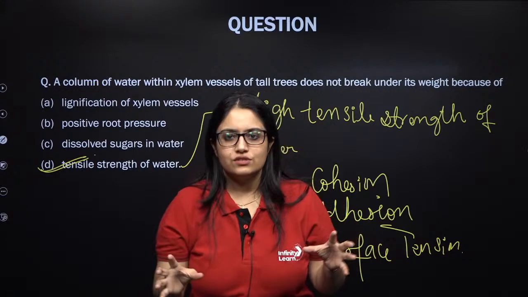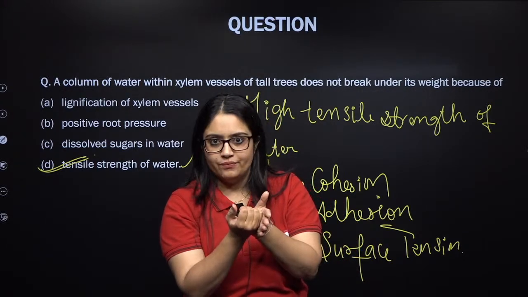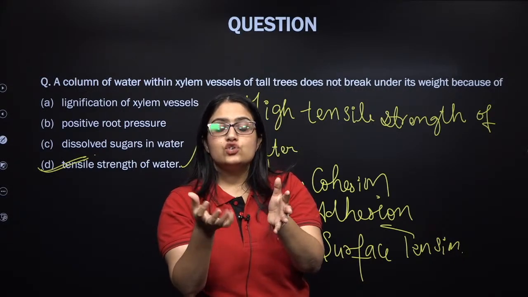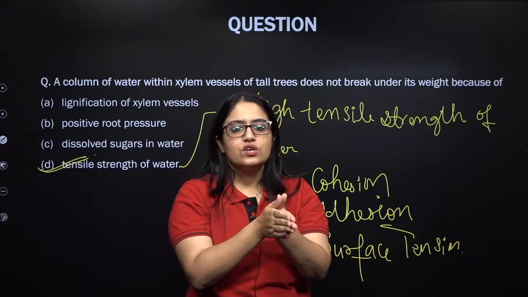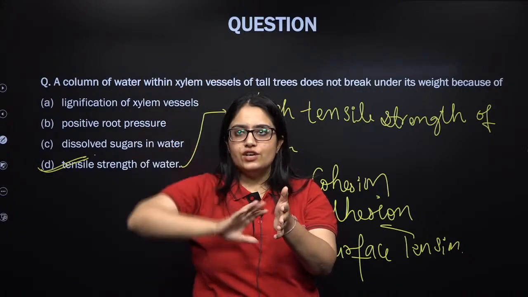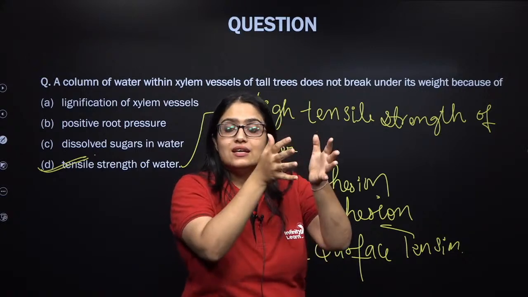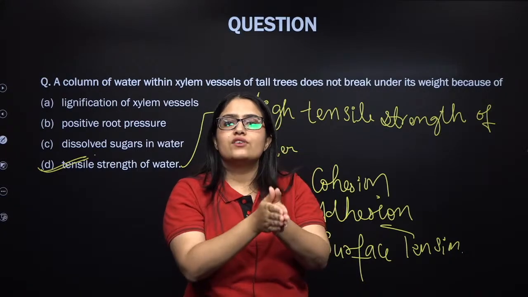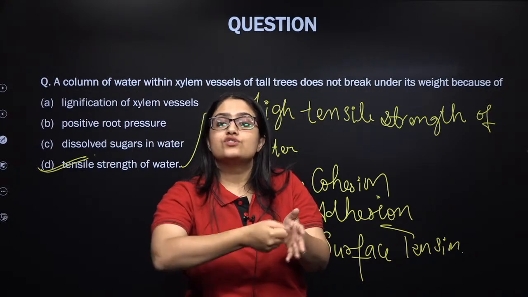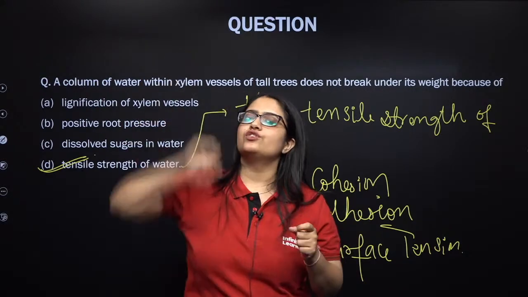Another mutual attraction force is between water molecules and the tertiary elements, meaning the elements of the xylem, right? The vessels and the tracheids show mutual attraction with the water molecules, my dear students. So, when a water molecule is trying to lift up against the gravity in order to travel upwards, this additional force other than cohesion, my dear students, adhesion force, the mutual attraction between the walls of the xylem and the water molecules, also helps in lifting the water molecules upwards. So, cohesion and adhesion help the water molecules to lift up.